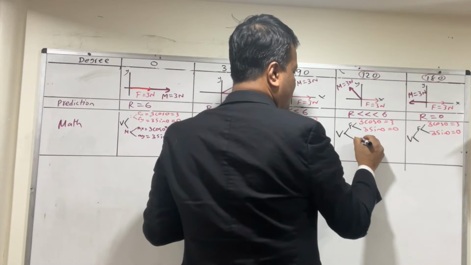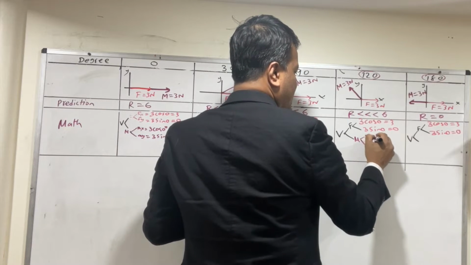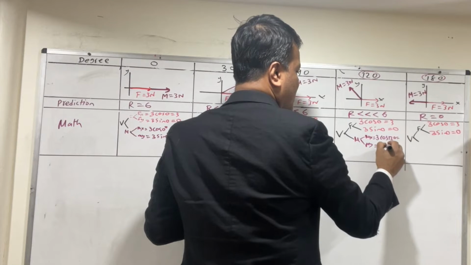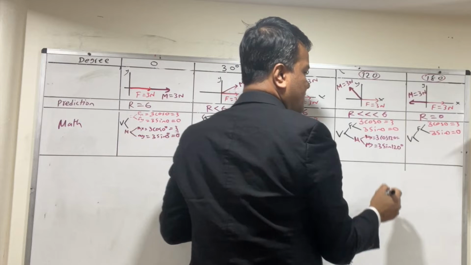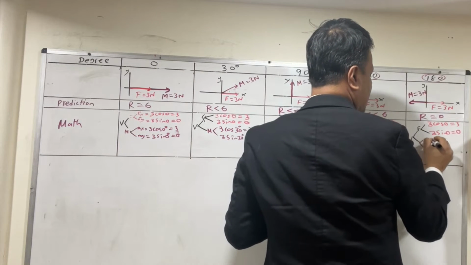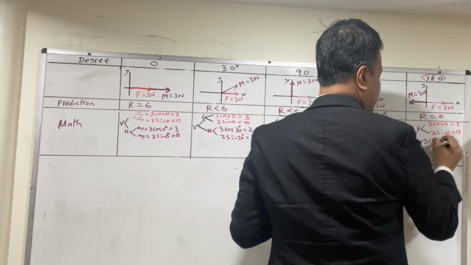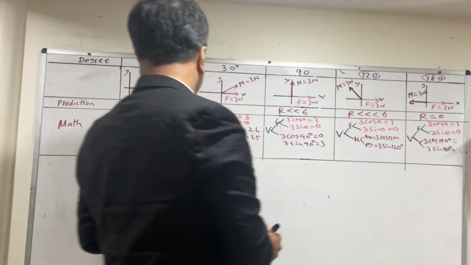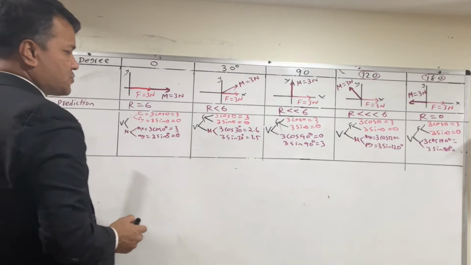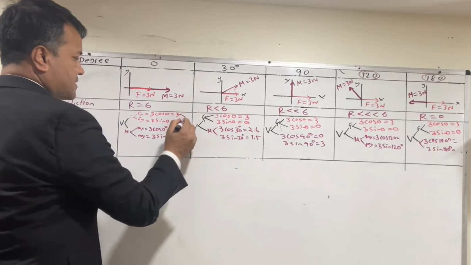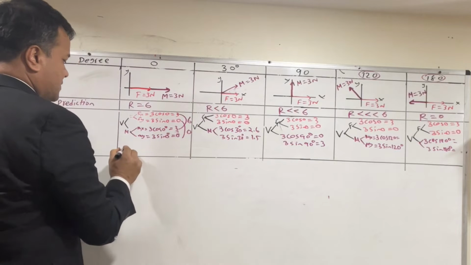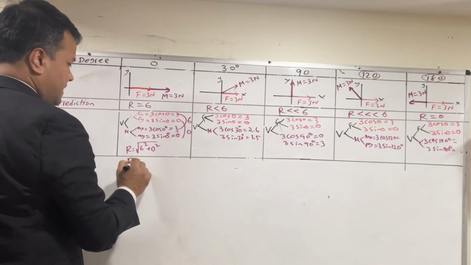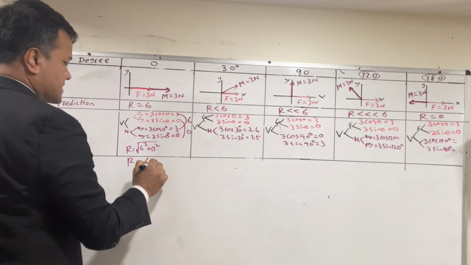This is Mariam, and this is mx, my. 3 cosine 120 degree, and 3 sine 120 degree, and of course the last one, 3 cosine 180 degree, and 3 sine 180 degree, and let's figure out how much. And this one is 3 plus 3, now 6, and 0 plus 0 is 0. So R is, of course, 6 squared plus 0 squared, and that would be R is of course 6 Newton.